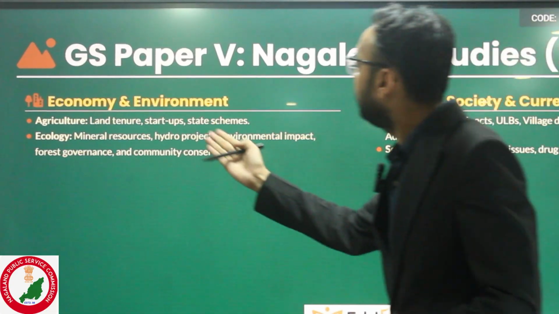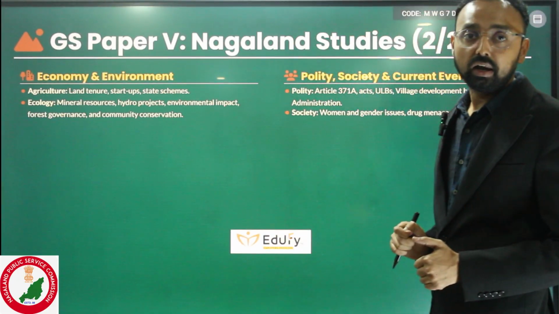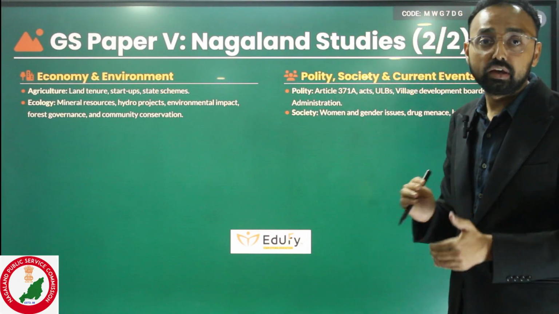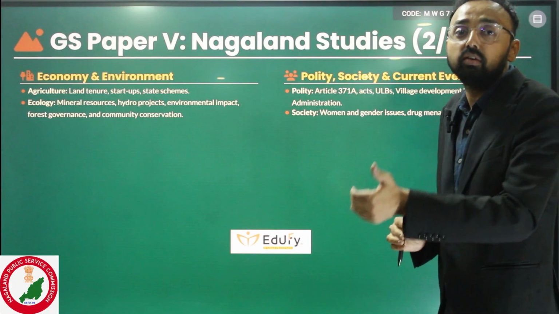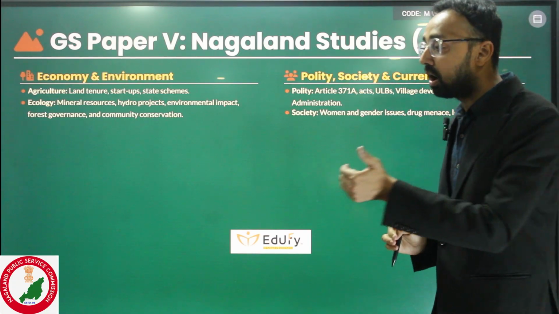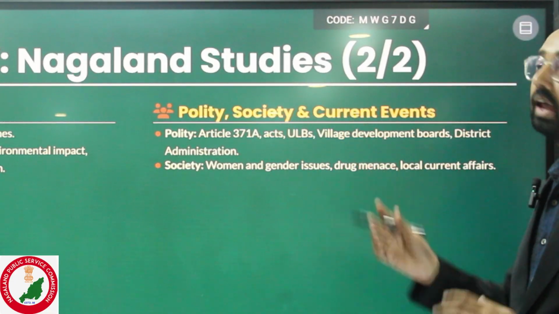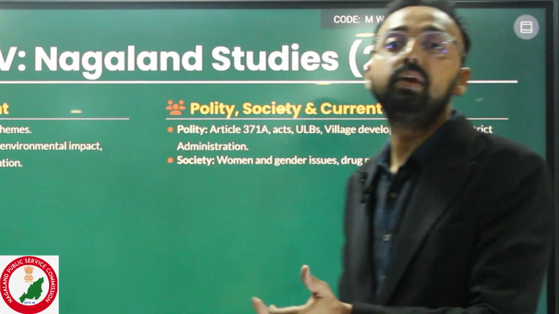Then environment and economy of Nagaland, like how much forest there is in Nagaland, what economic activities are going on in Nagaland, how plantation workers are doing, what kind of crop diversity there is in Nagaland, and of course polity, society, and what is currently happening in Nagaland.